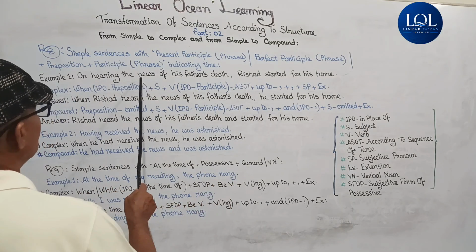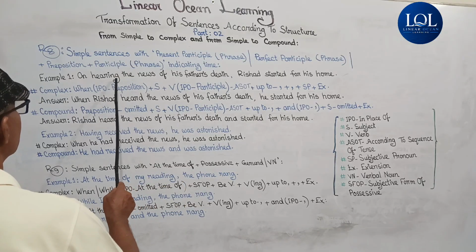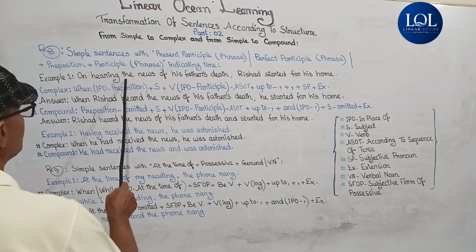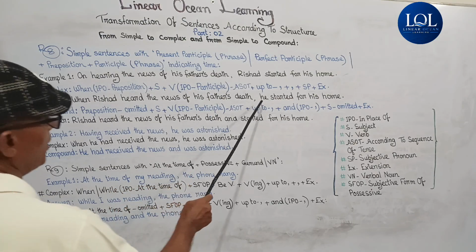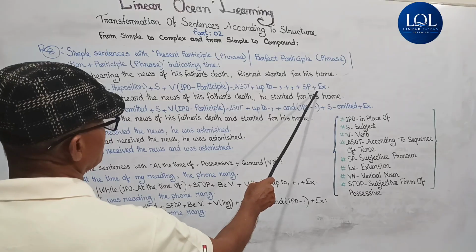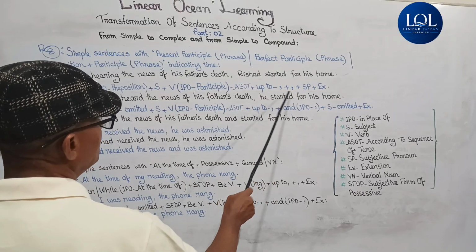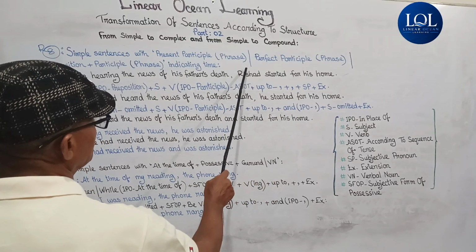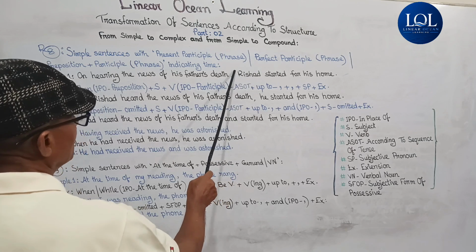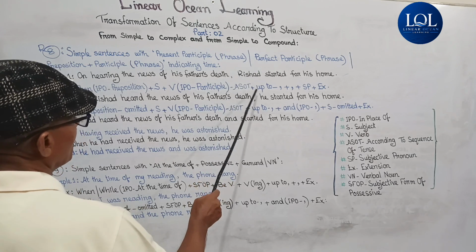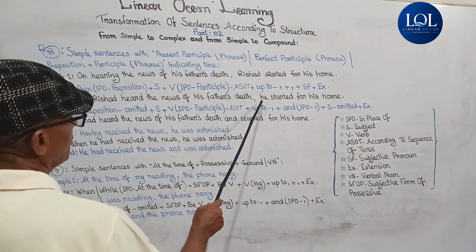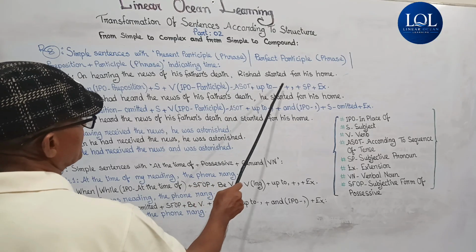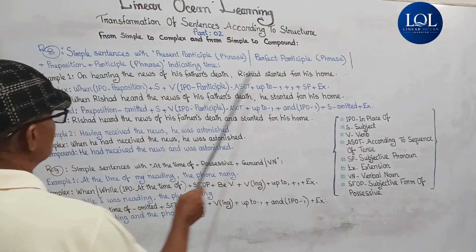Plus up to the comma, that is, after the verb there are the words like the news of his father's death, up to the comma. Then extension. So, subjective pronoun: there will be a subjective pronoun in place of the subject, and the subject here is Rishad and its subjective pronoun is he, plus extension, started for his home.